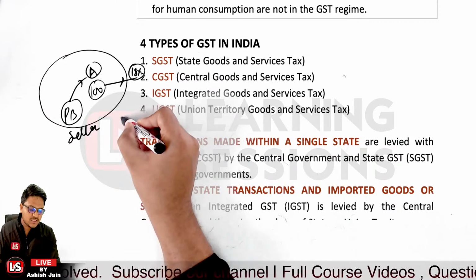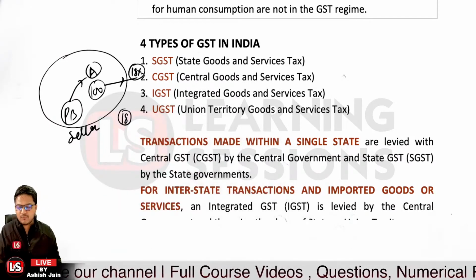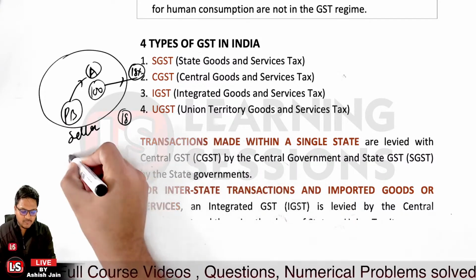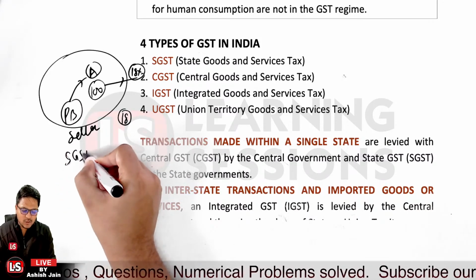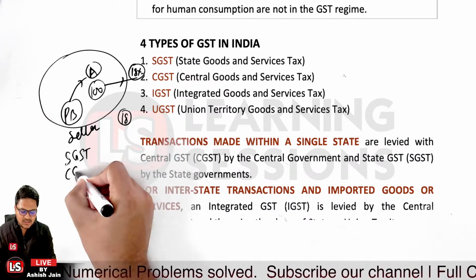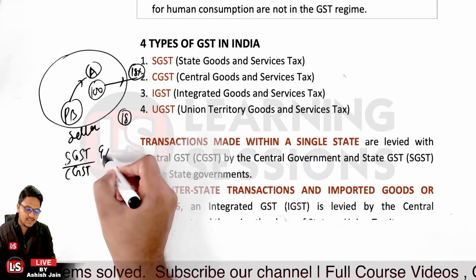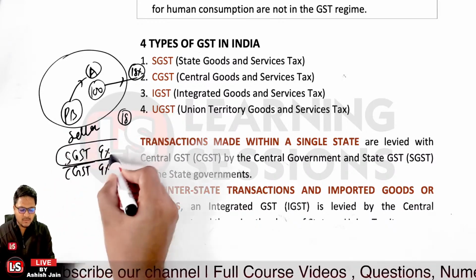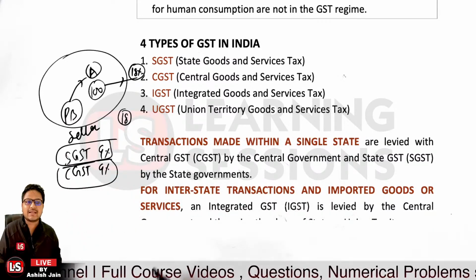Now the amount of the GST will be rupees 18. But it will be divided into 2 components. One will be the SGST component. If you have looked into an invoice, you must have found that there are two components when you are buying from the same state: one is the SGST, and the other is the CGST. SGST would be 9% and CGST would be 9%. The 9% SGST component will be retained by the state government, and the other 9% CGST component will be passed on to the central government.